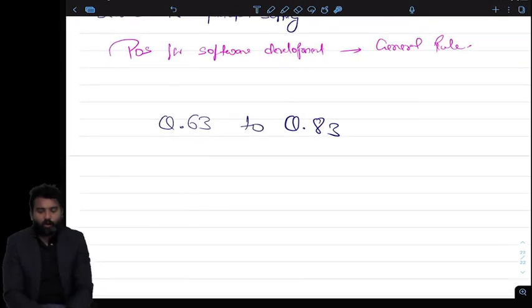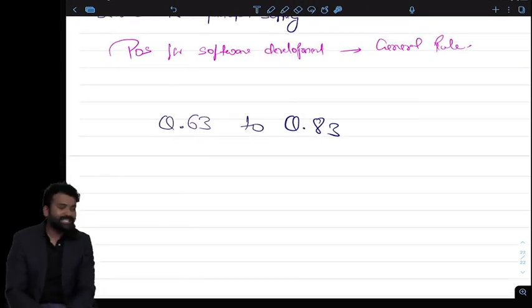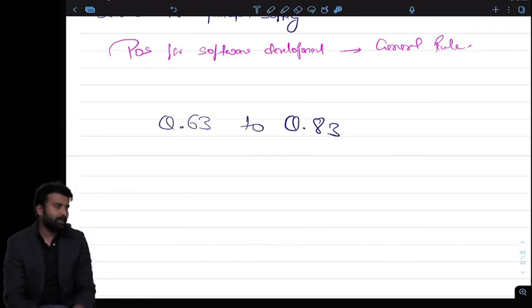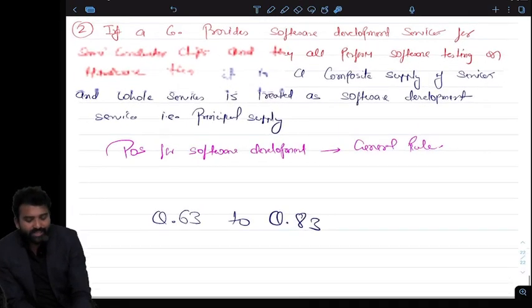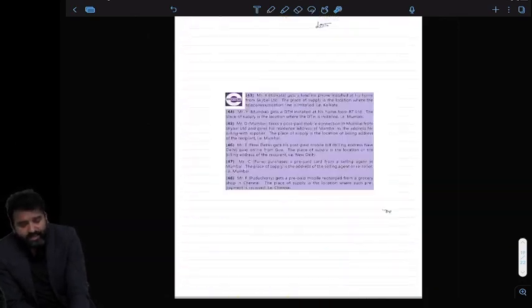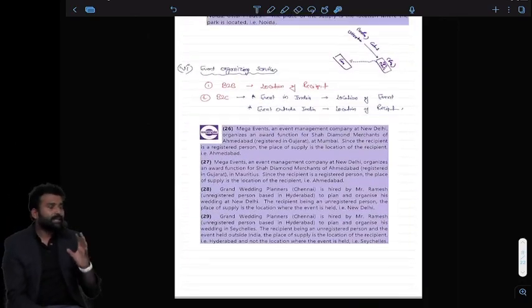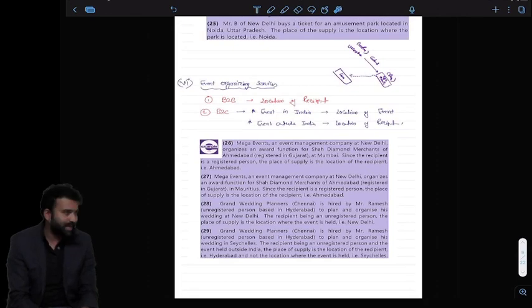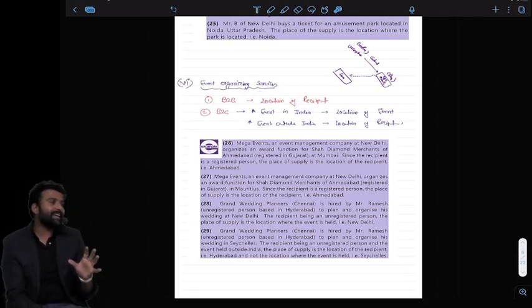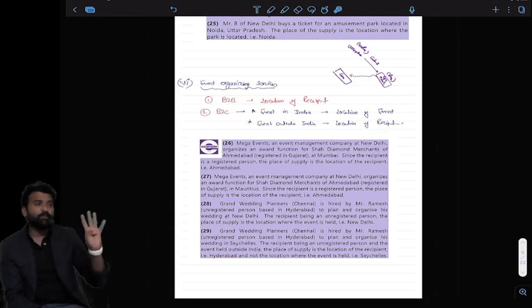MCQs of place of supply are from question number 63 to question number 83. So from question 63 to 83, you will find the MCQs for place of supply. Again, I am telling you one thing, if you understand section 12 properly, section 13 is mostly the same. There is a slight difference in section 12 and 13, and I can assure you the questions they can ask in the MCQs are only from these 4 sections, 10, 11, 12, 13.